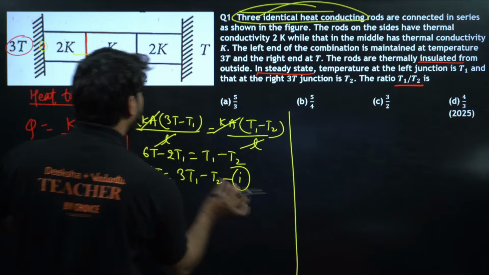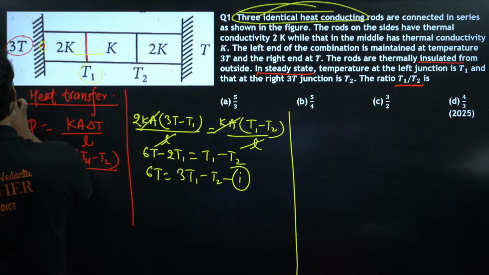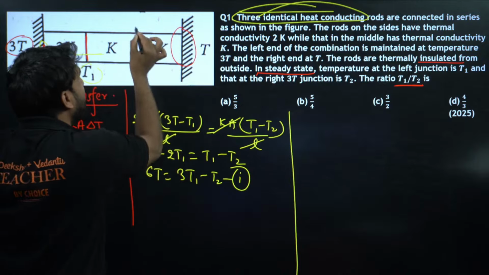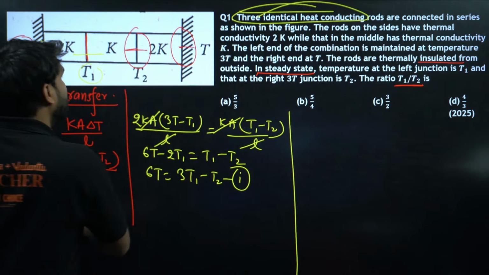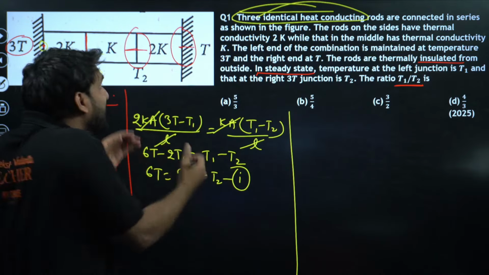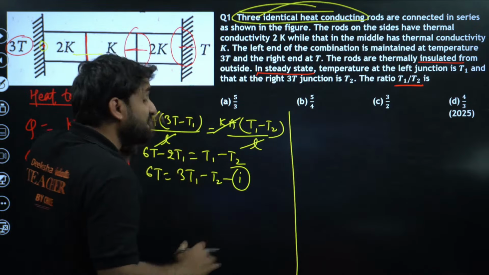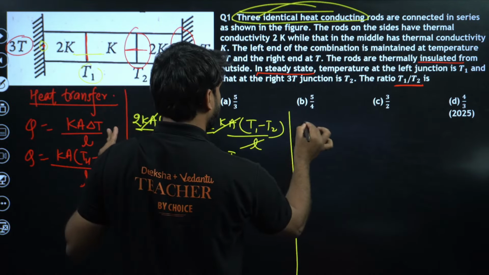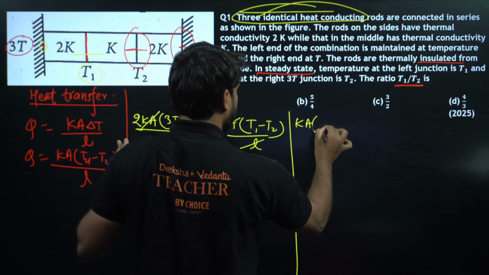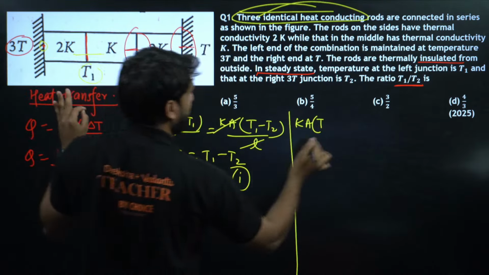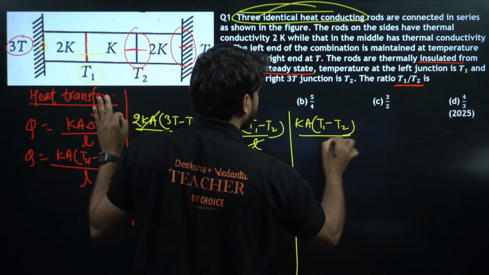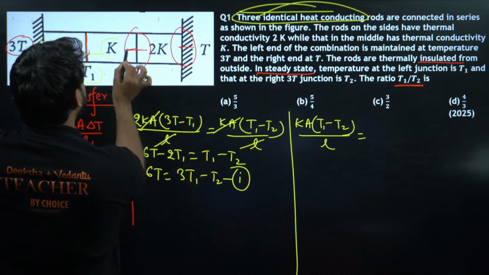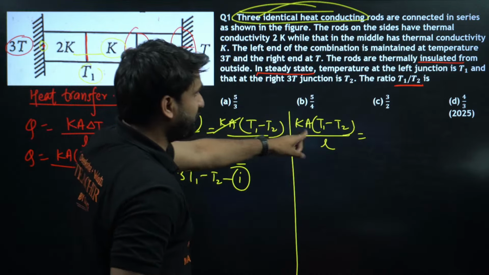Now similarly, if we apply heat transfer here at this position, because here is the temperature difference, and at this position here is the temperature difference. So if we apply the heat transfer formula again at this position and this position, what will be the result? Now can you see the heat is transferring this way? So this will be KA, T1 is the higher temperature, T1 minus T2 divided by L, and that will be equal to, now in T1 and T2, here K is the thermal conductivity, so we are taking K here.